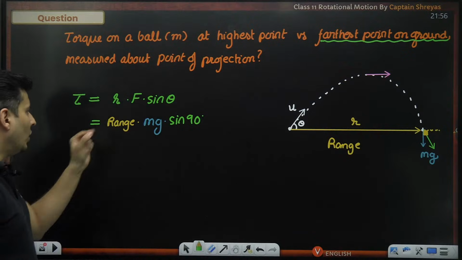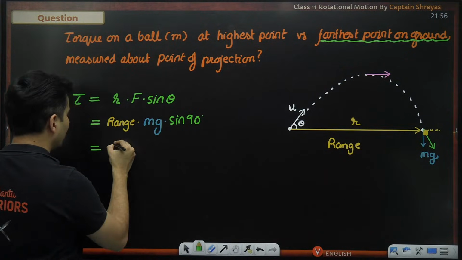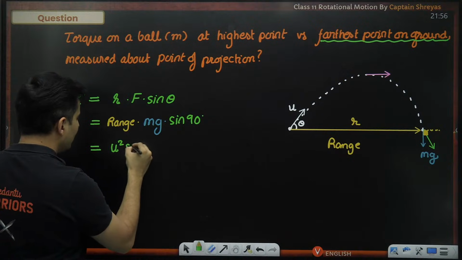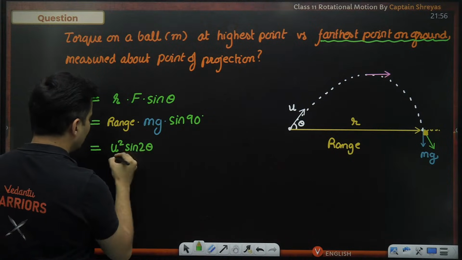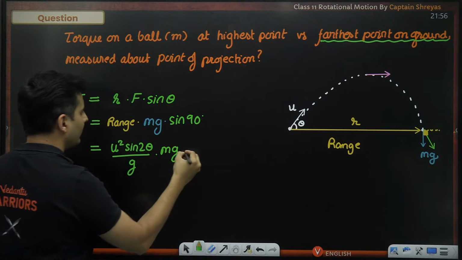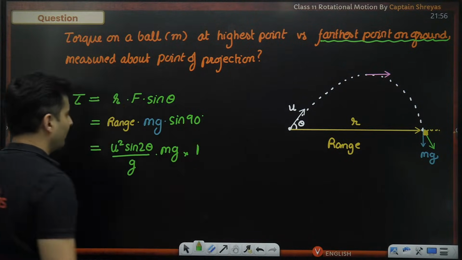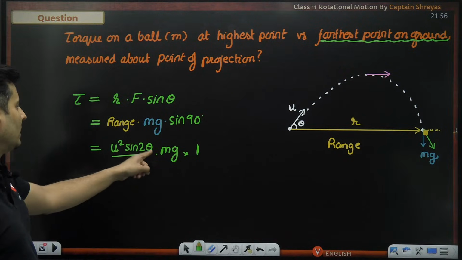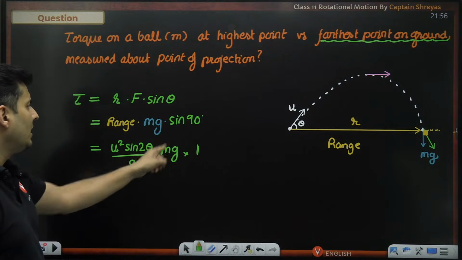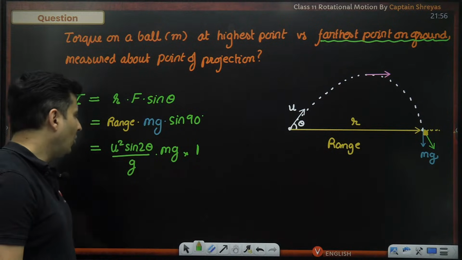Is that right? Okay. How much is the formula for range? We all know the formula for range is nothing but u square sine 2 theta divided by g, into mg over here, into basically sine 90, which is nothing but 1. So u square sine 2 theta by g into mg. Interesting. Now what do we do?